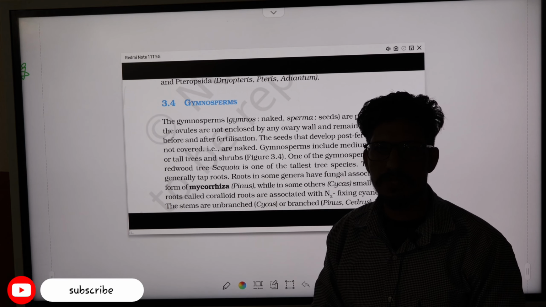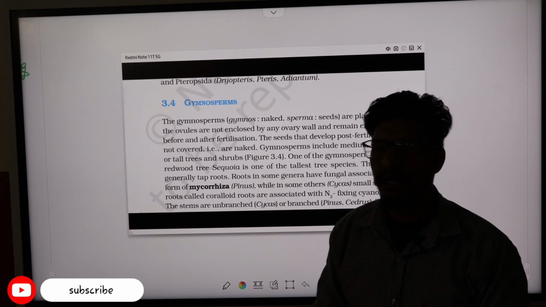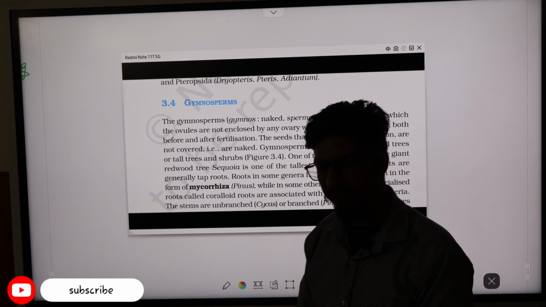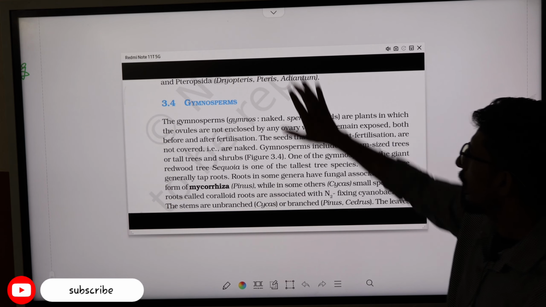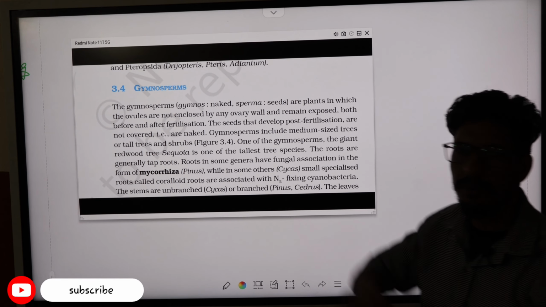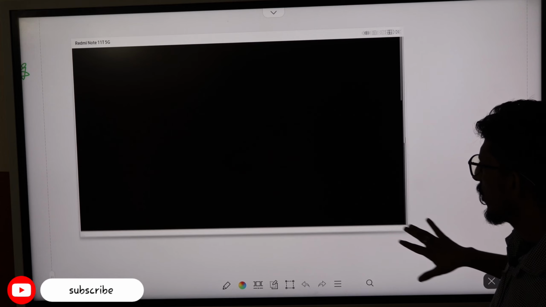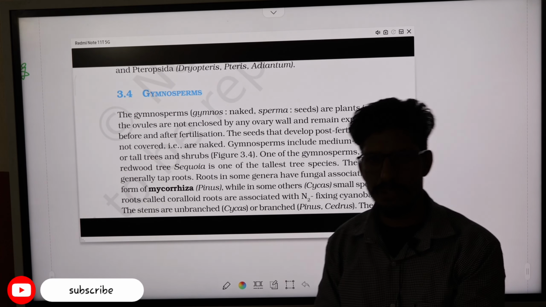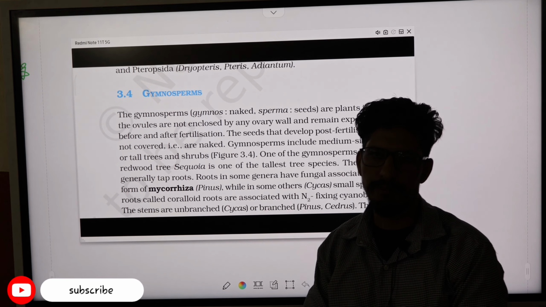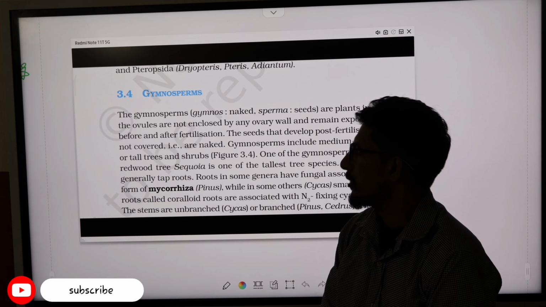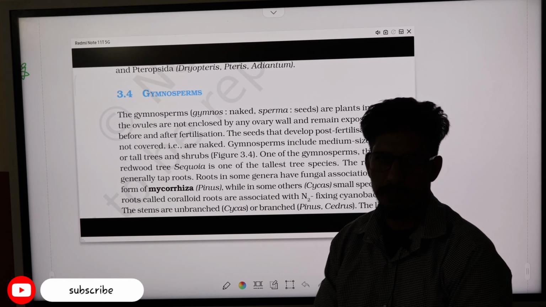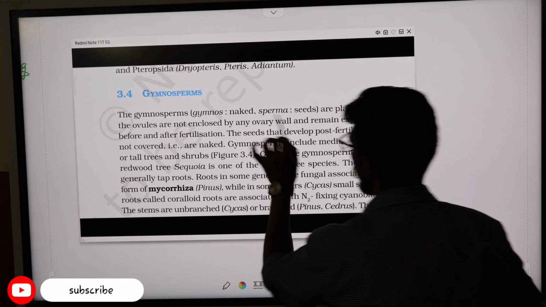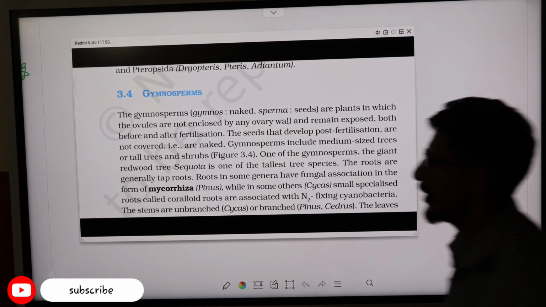So in today's class, we will talk about the Gymnosperms in the Plant Kingdom chapter. Clear? Last time we studied the Pteridophyta. Pteridophyta plants had the first vascular tissues, that is the xylem and the phloem. Then the next plant category is the Gymnosperms, and gymnos means naked and sperma means seeds.